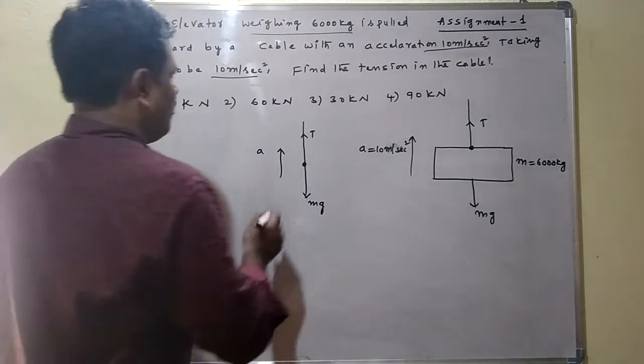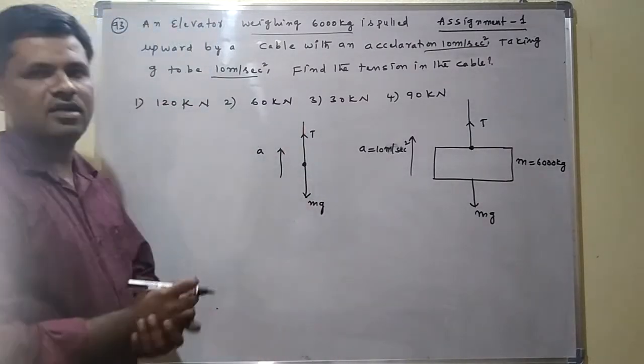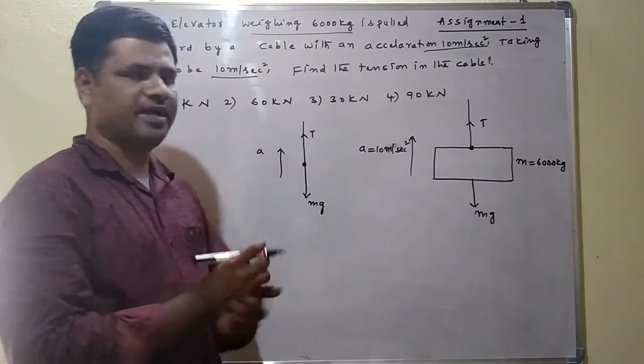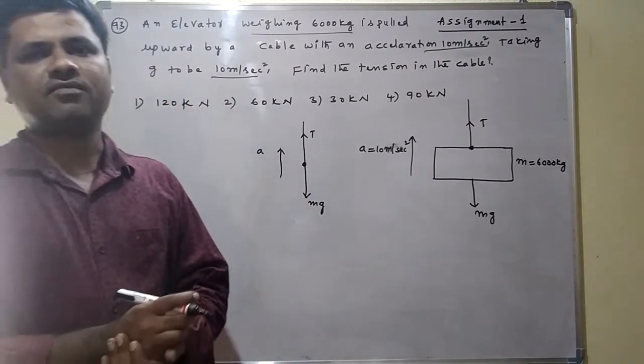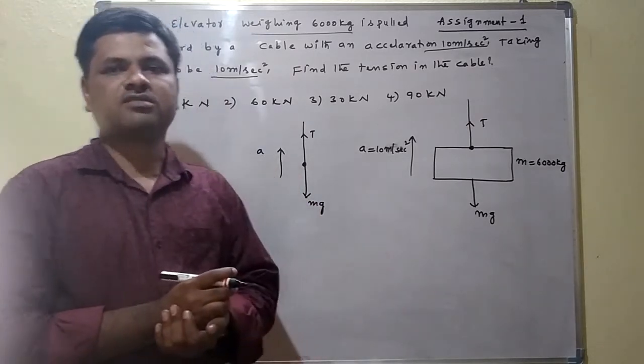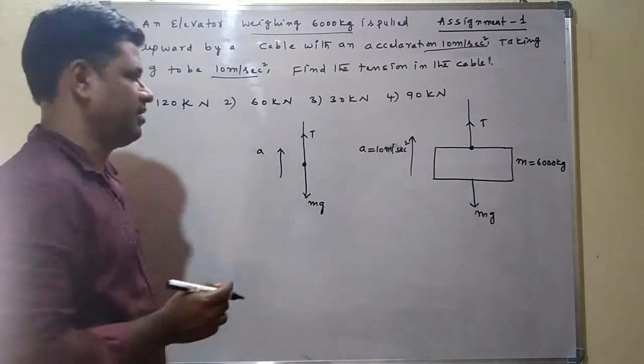Now, which is the larger? Tension is larger or weight is larger? Tension is larger because acceleration is acting in the upward direction. Elevator is moving in the upward direction. Which is more? Tension is more. That's the reason elevator is moving in the upward direction.